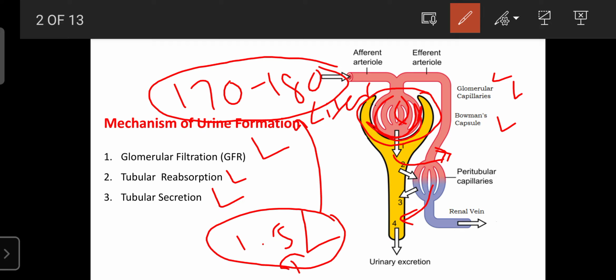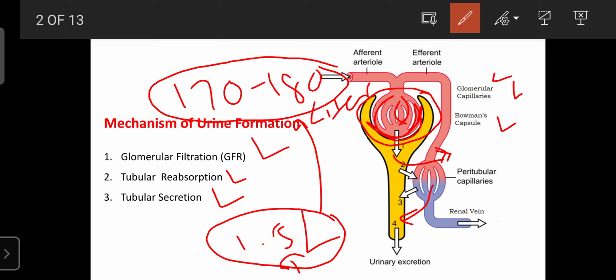Only due to a problem in the nephron or glomerular apparatus can protein be found in the urine. When you go through a renal function test and find protein in the urine, it indicates a problem somewhere in the kidney or nephron, because protein cannot be filtered due to its larger size, more than 100 Daltons.